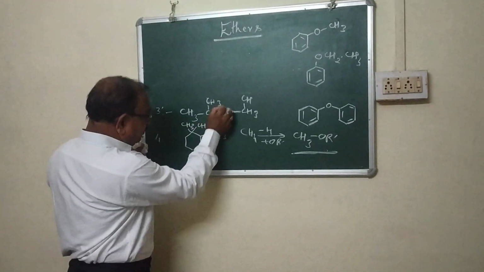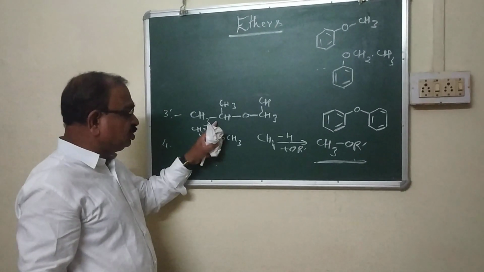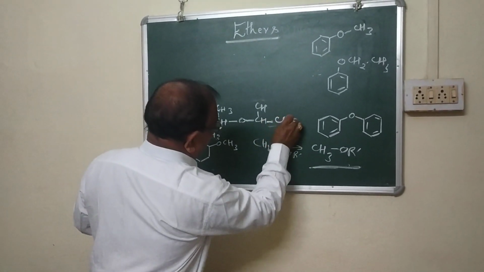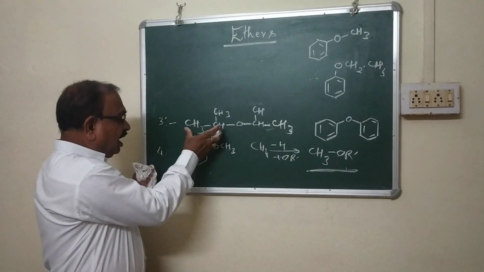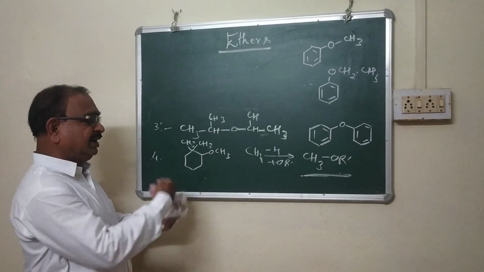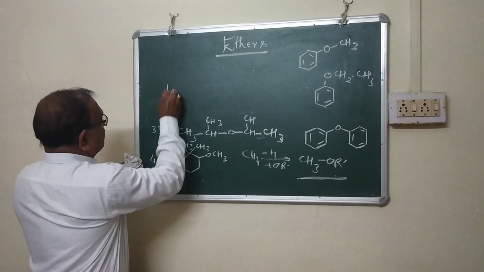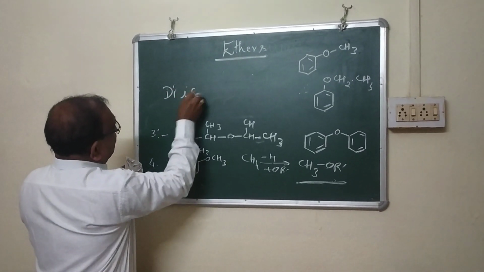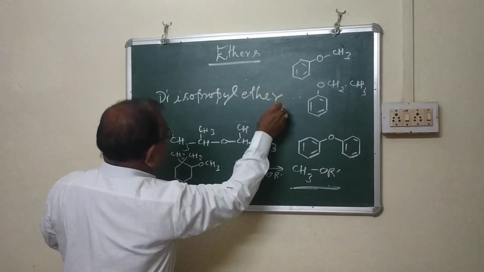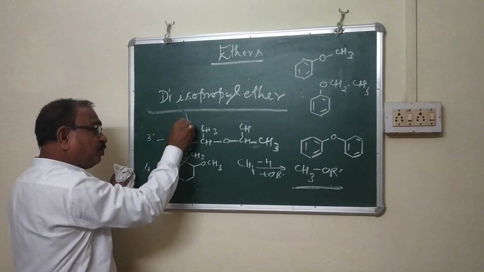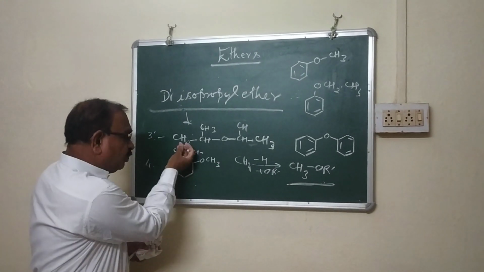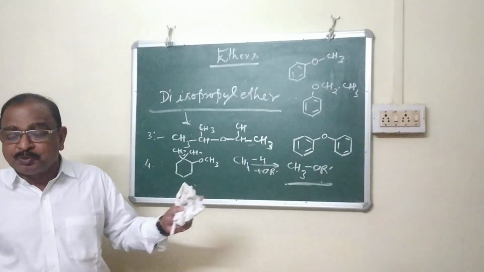If you look at this part, this is isopropyl, and here is the ethereal oxygen. According to the common naming system, this is di-isopropyl ether.